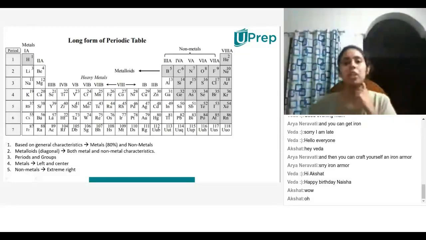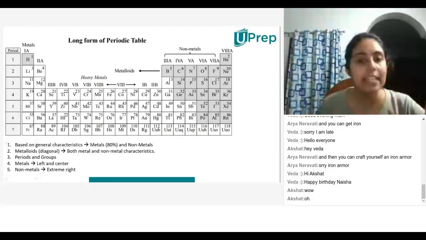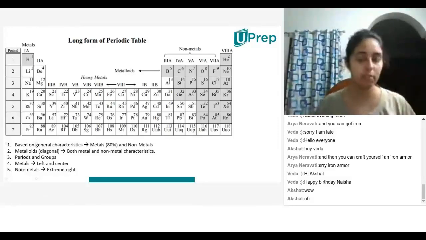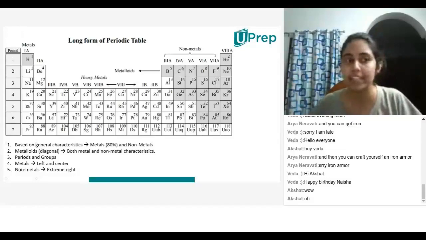Okay. So now, based on general characteristics, the periodic table has been created, and so there are metals and then non-metals. Of all the 118 elements that have been found in nature, 80% are metals and the rest are non-metals and metalloids. Now, what are metalloids? Do you guys know what metalloids are?